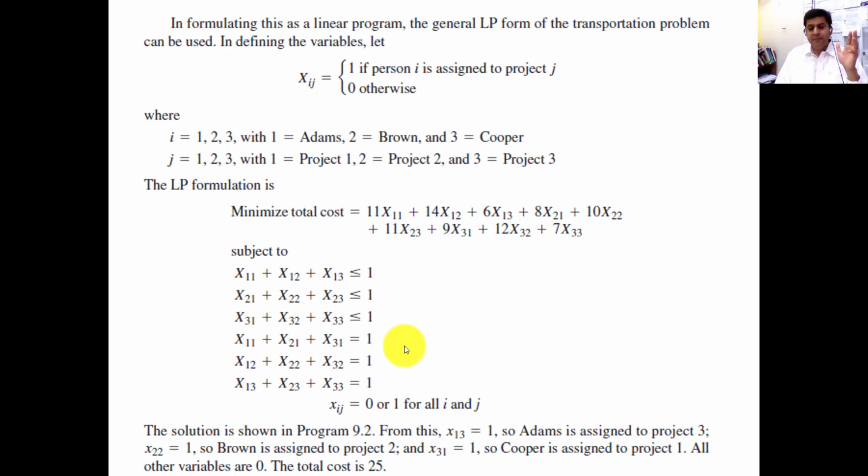So for this purpose, you already know how to use Lingo software. In the previous lecture, I already solved a specific example. Let me show you how you will feed this model in the Lingo software, how you will solve this, which person will be assigned to which job, and how we will minimize the cost.